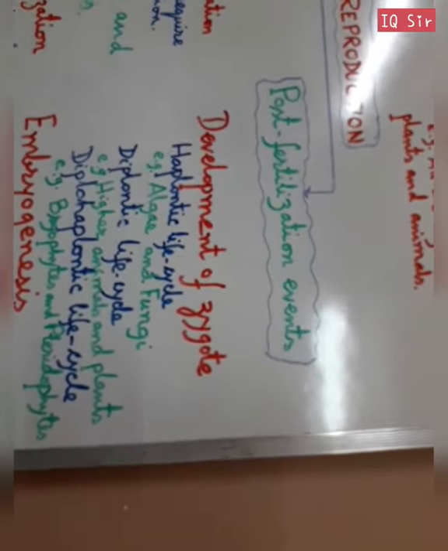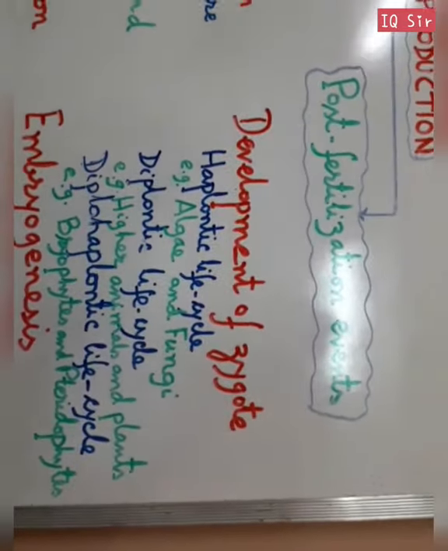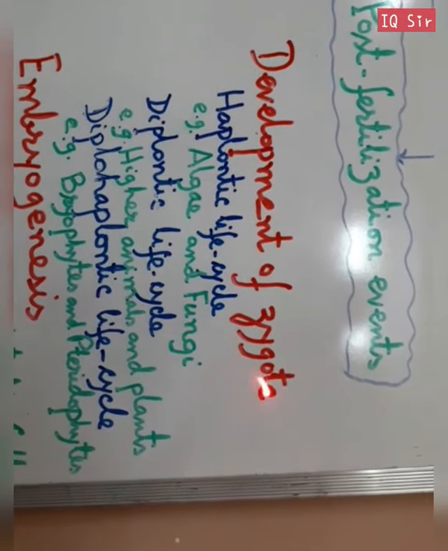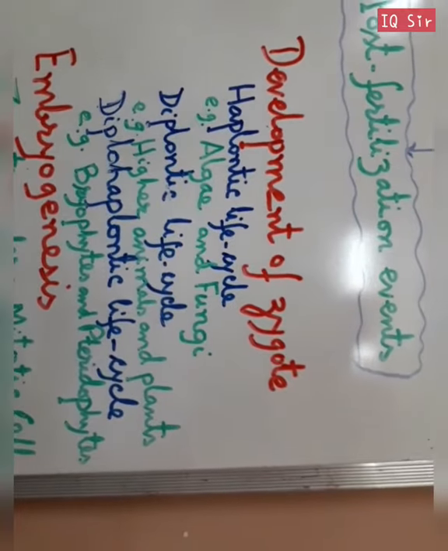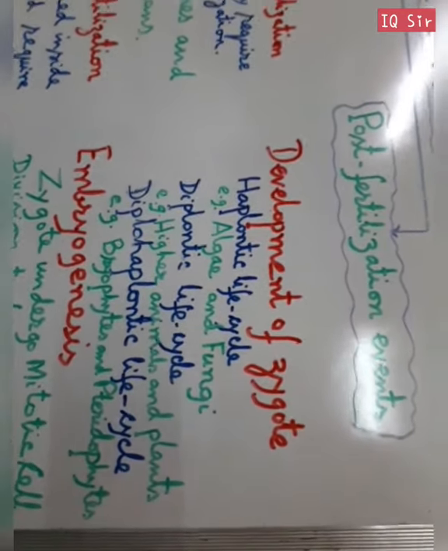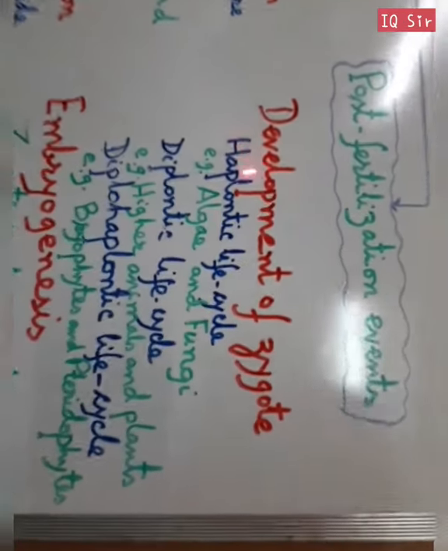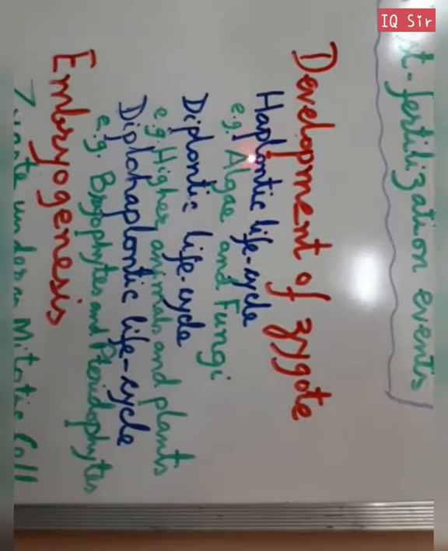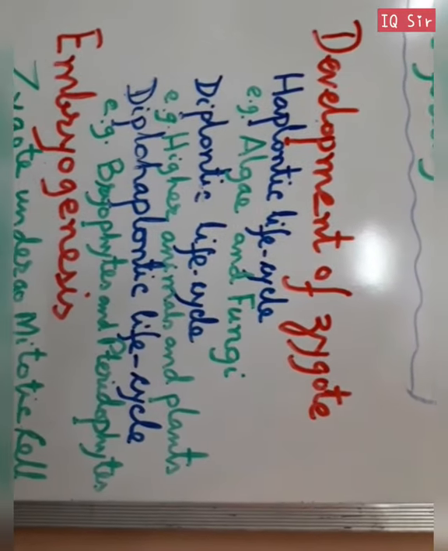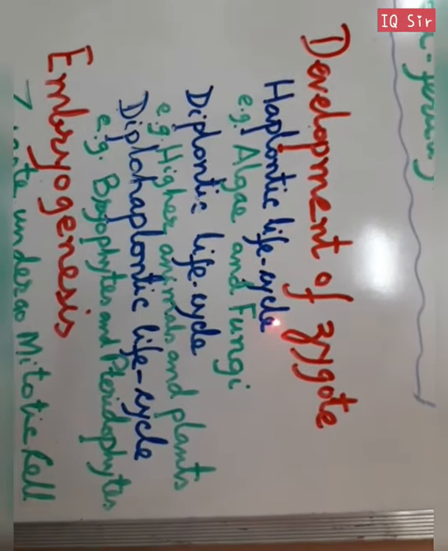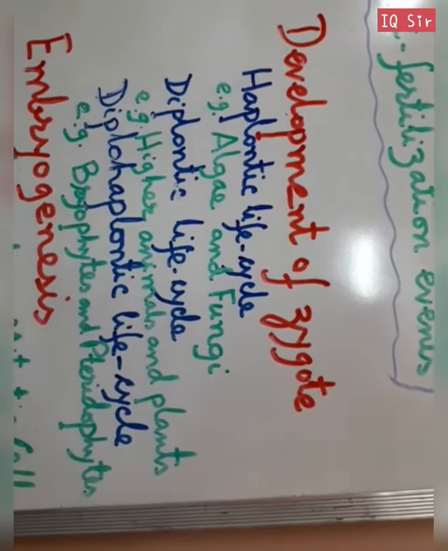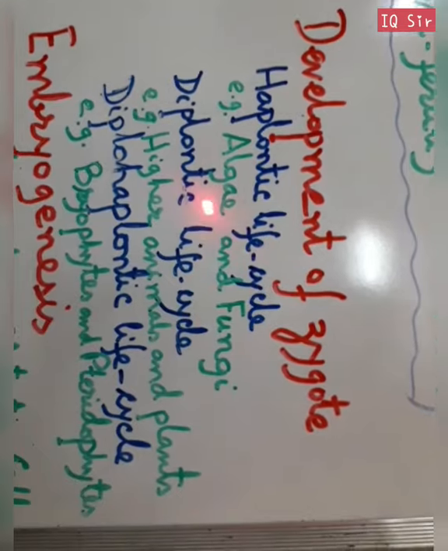Now come to the post-fertilization event. The first step is development of the zygote. As a result of fertilization, it leads to the formation of the zygote. There may be different types of life cycle depending upon the development of the zygote. It may be haplontic, where the haploid phase is dominant, as in algae and fungi.